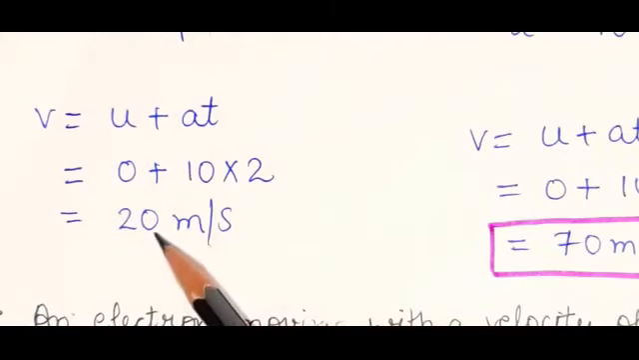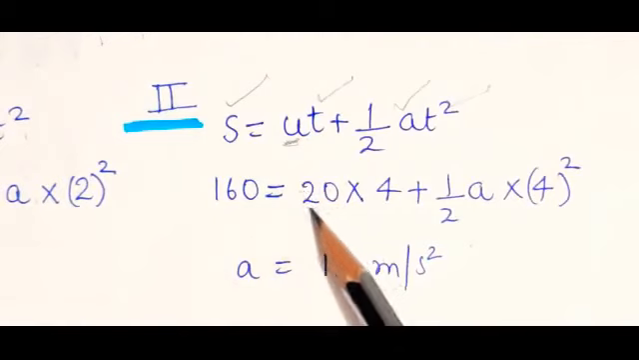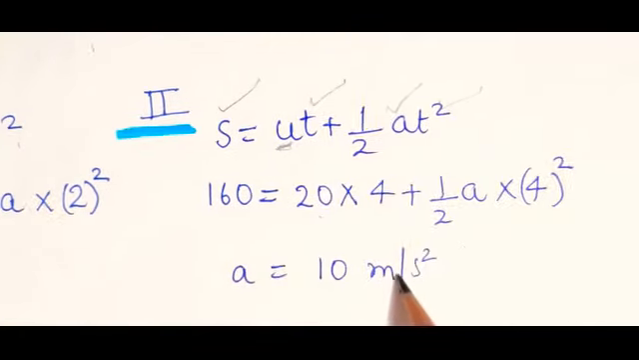Initial velocity, that will be the final velocity of the previous case. That will be the initial velocity now. So just substitute the values. Initial velocity will become 20, that we calculated as the final velocity of the first case. So after substituting the values, you will get acceleration as 10 meter per second square.